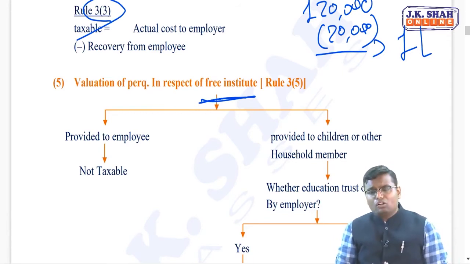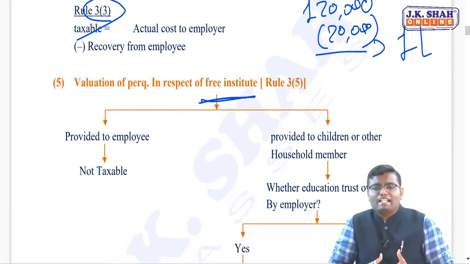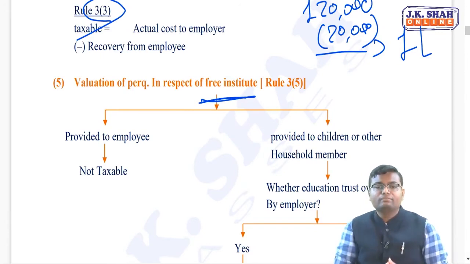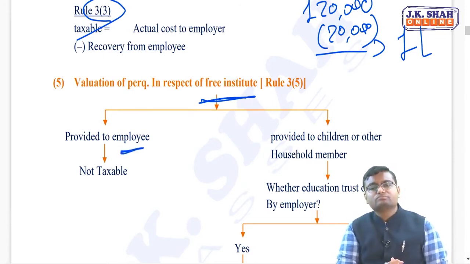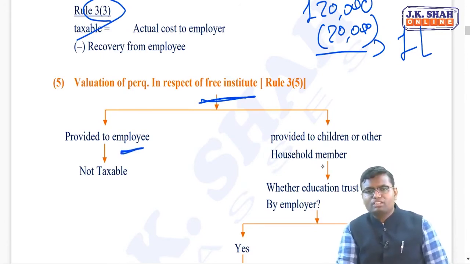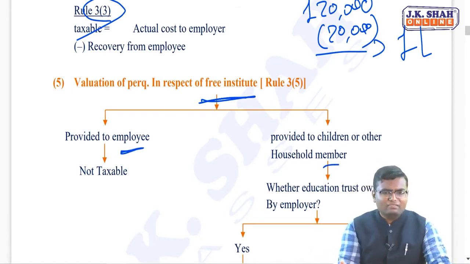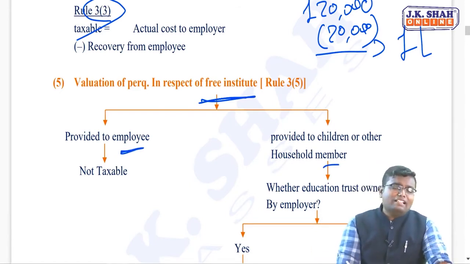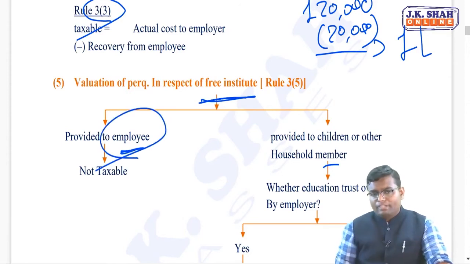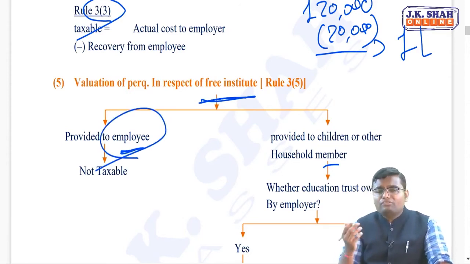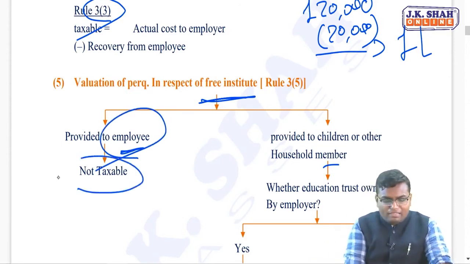Now you see first of all who is being served with that education, who is provided that facility? The employee himself or any household member of the employee, any family member or any relative like that. If this facility is given to the employee himself, then generally it is for the benefit of the organization and it will never be taxable.